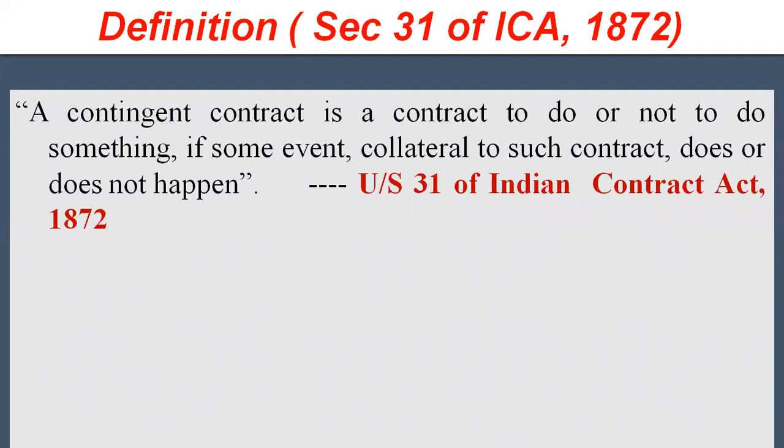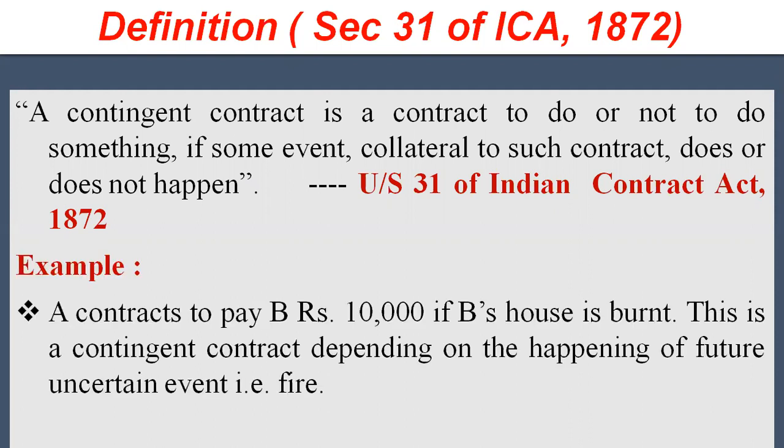Now, the definition of a contingent contract as per Section 31 of the Indian Contract Act, 1872: a contingent contract is a contract to do or not to do something if some event, which is collateral to such contract, does or does not happen. Example: A contracts to pay B rupees 10,000 if B's house is burnt.